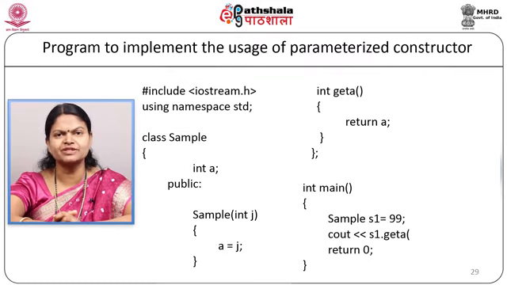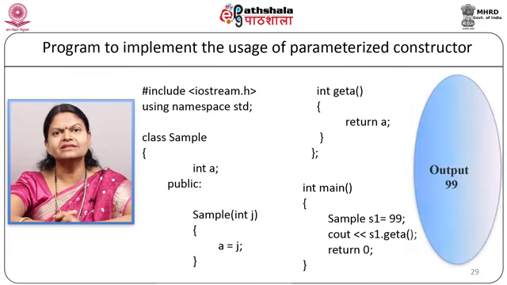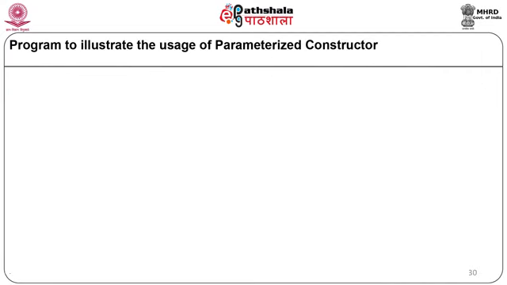Now the next statement will be cout s1 dot get a. Here it will return the value of a which is basically 99 and it will be displayed on the screen, and now return 0 and our main program will end. When the above program is compiled and executed, the output of the program will be 99. We will start with the program #include <iostream.h>, #include <string.h>, using namespace std.